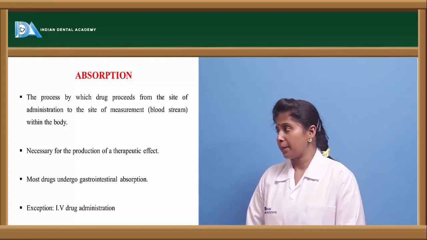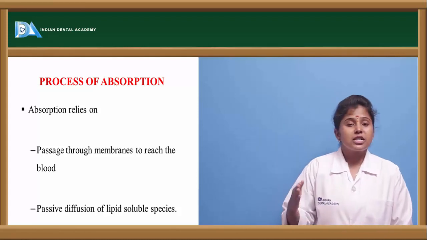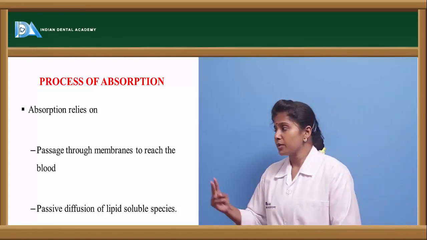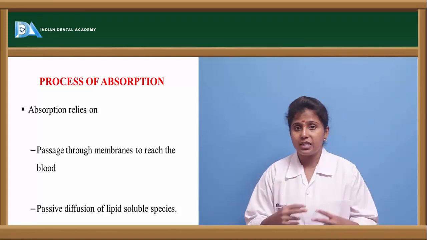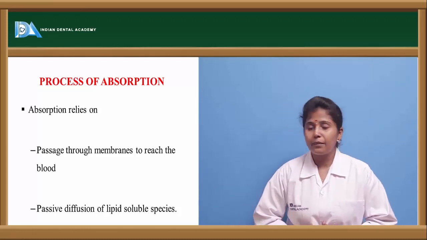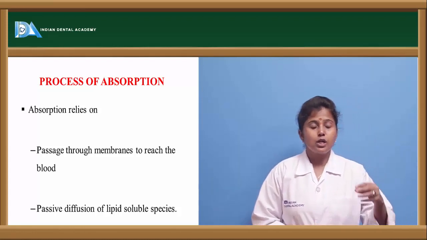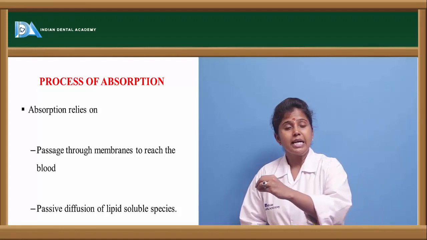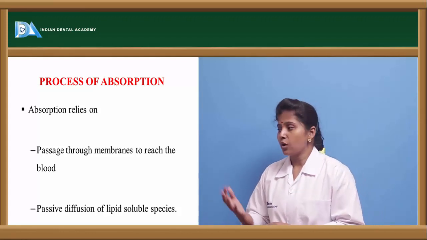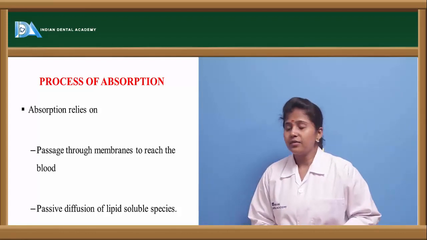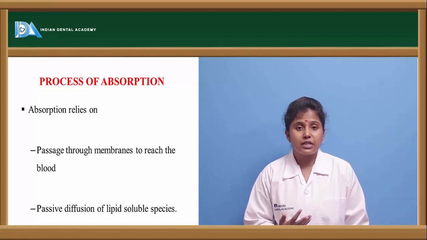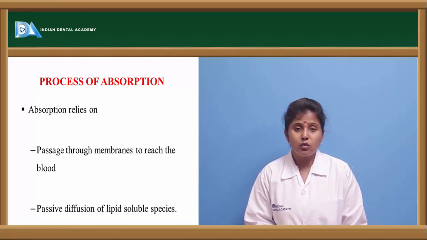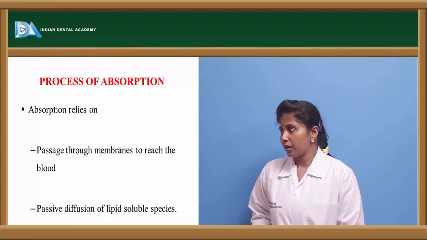the bloodstream. If we see the process of absorption, it is taking place by two mechanisms. One is passing through the membranes to reach the bloodstream. So it will directly pass through the membranes and reach the bloodstream. This is called passive diffusion and active diffusion. Active, in the sense, it needs some carrier molecules to get transported into the blood.